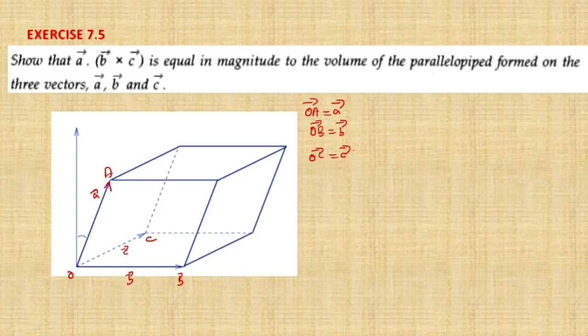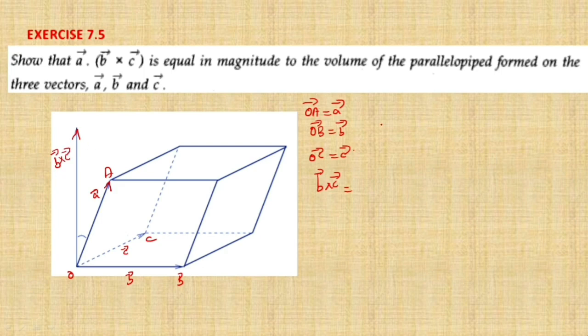Now you can see here the vectors B and C lie in the same plane. If you find B cross C, vector B cross vector C, using the right hand thumb rule, curl your fingers from B to C, the thumb represents the upward direction. That means in the picture, this is giving vector B cross vector C.